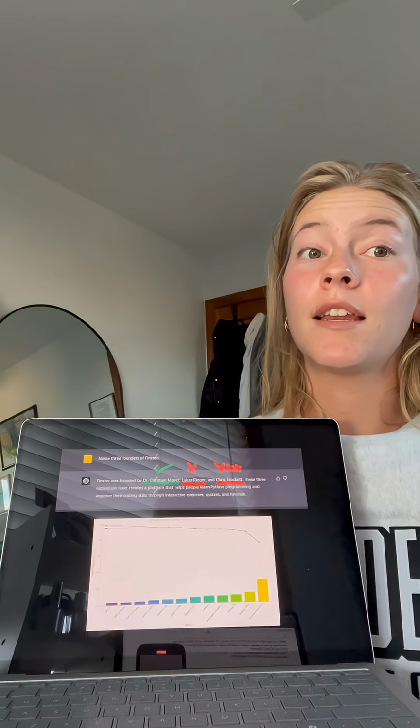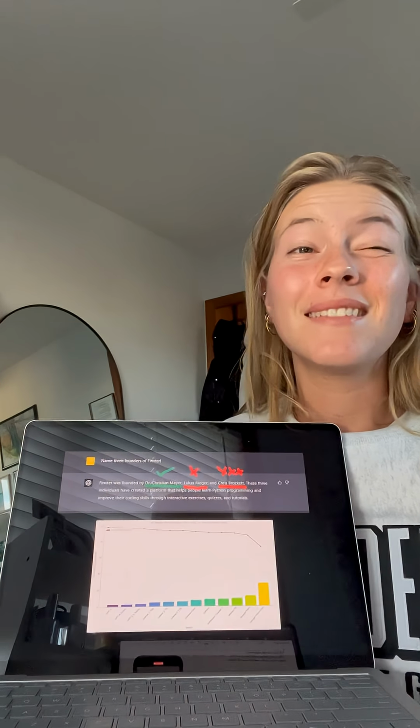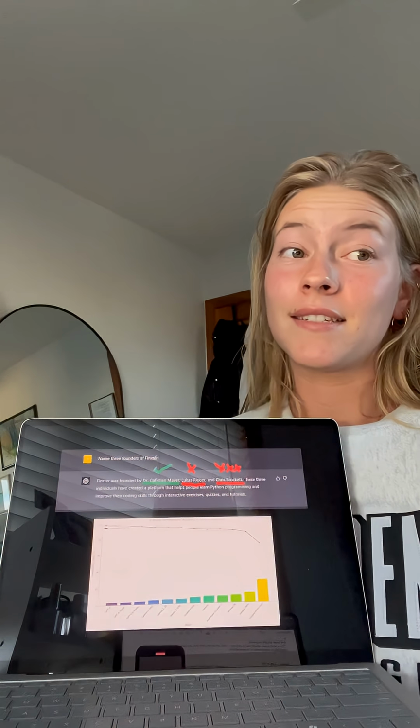For example, an AI might make up a quote from a famous person, invent a scientific study, or generate an image of a real event that actually never happened. This is what makes hallucinations so tricky. They sound real, look real, and spread easily, especially on social media or in news stories.